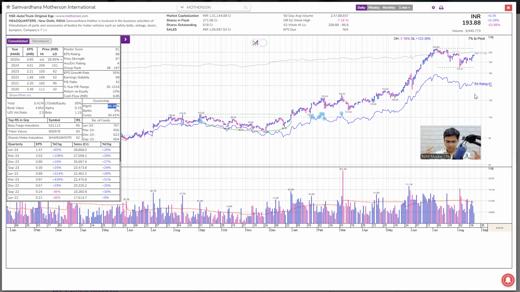If my goal is to take a large position in a stock, but I want to own a few stocks, then I have to look at the overall picture. How does the daily chart look? How does the base look? How do the earnings look? How do the sales look? What is the management ownership? Are institutions really holding on to the stock? Is institutional demand going up? These are the factors that I look for.